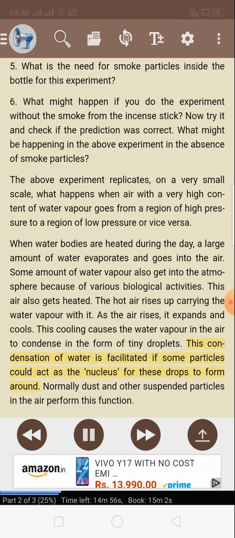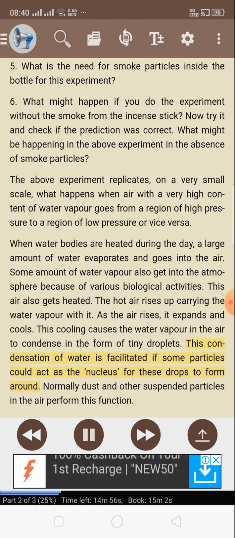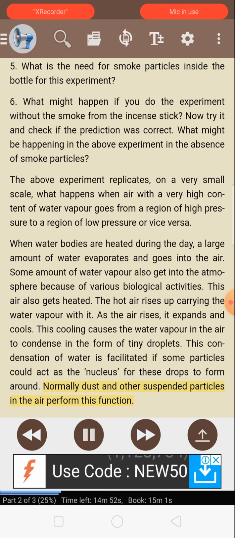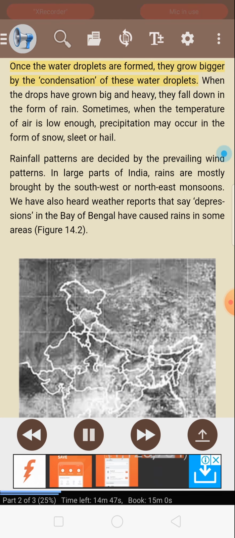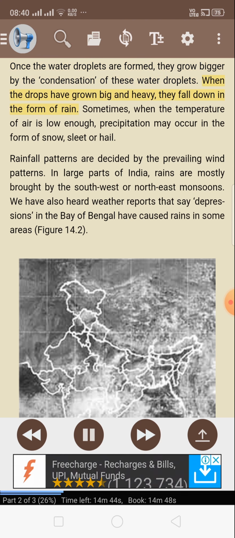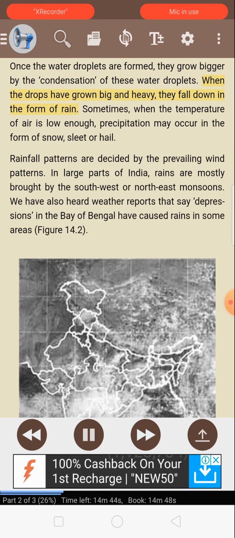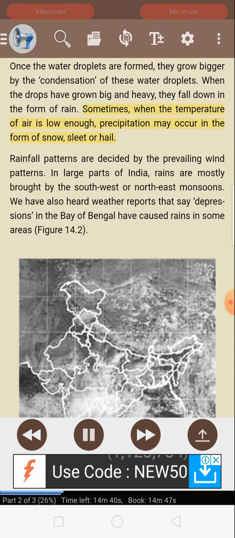This condensation of water is facilitated if some particles could act as the nucleus for these drops to form around. Normally dust and other suspended particles in the air perform this function. Once the water droplets are formed, they grow bigger by the condensation of more water. When the drops have grown big and heavy, they fall down in the form of rain. Sometimes when the temperature of air is low enough, precipitation may occur in the form of snow, sleet or hail.